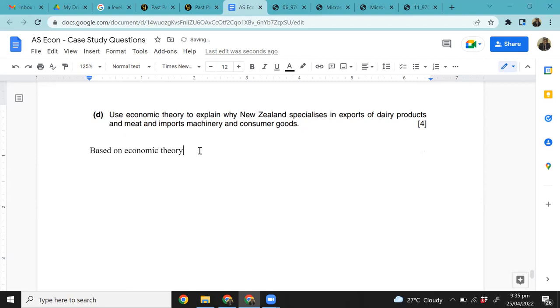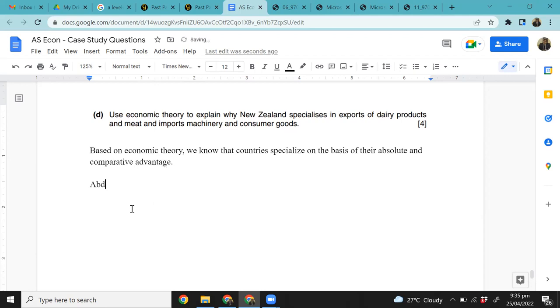Based on economic theory, countries specialize on the basis of their absolute and comparative advantage, right? Now we can explain both, but I think obviously comparative advantage makes more sense over here, right? But you can only talk about comparative advantage as well. But just to be on the safe side, I've written both absolute and comparative advantage.